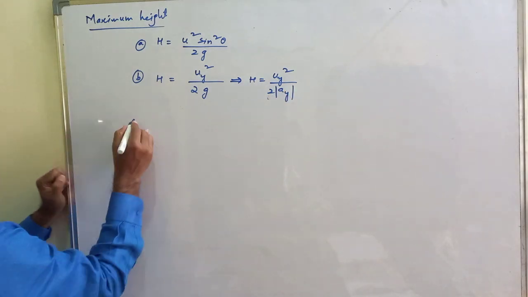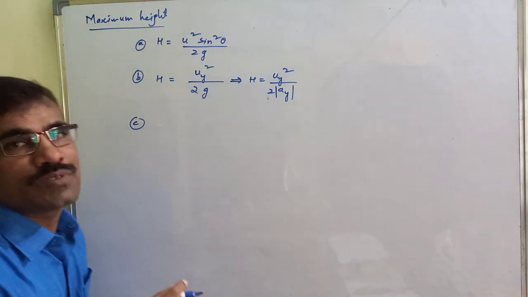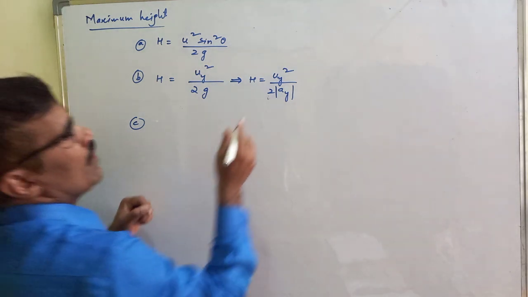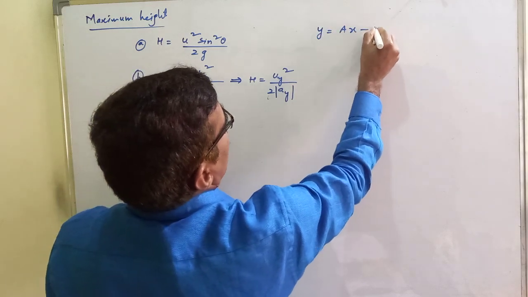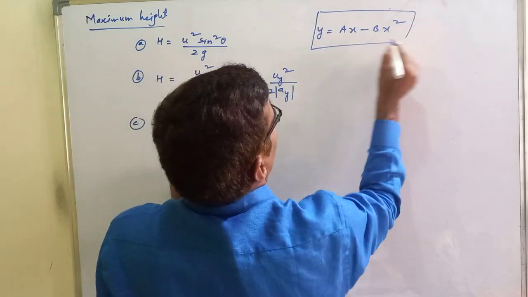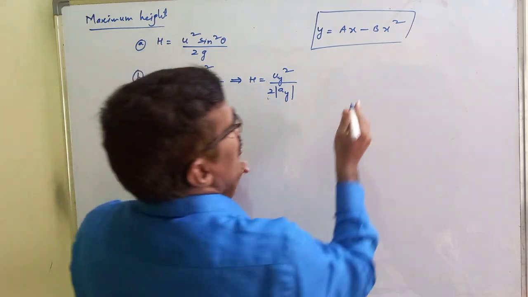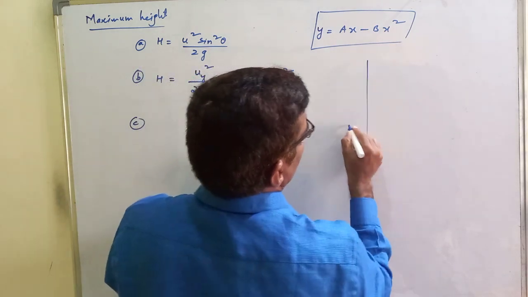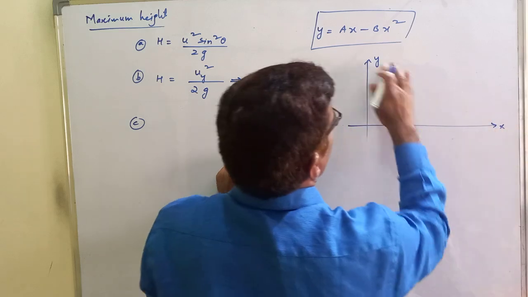Then I want the maximum height in terms of a and b. We know the projectile equation: y equals ax minus bx square. Here is the y axis and the x axis.